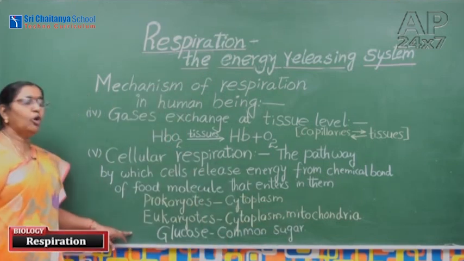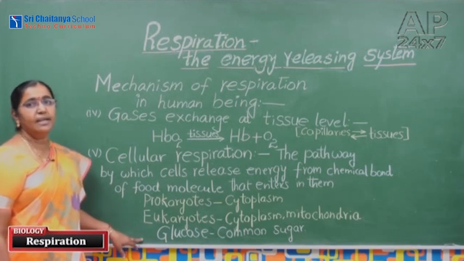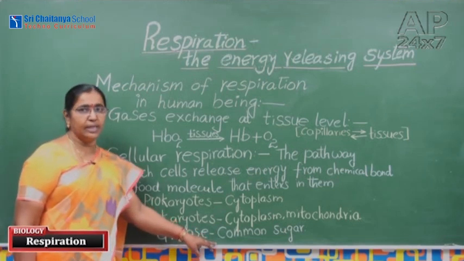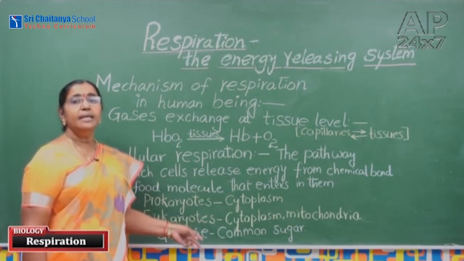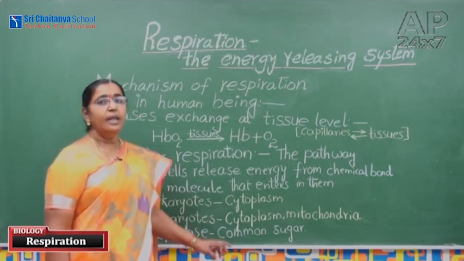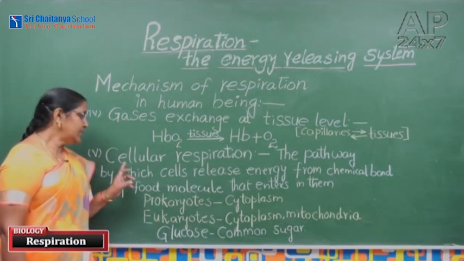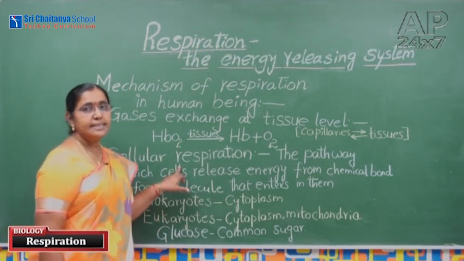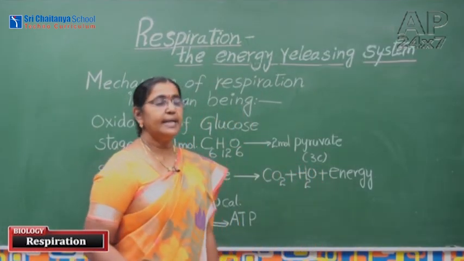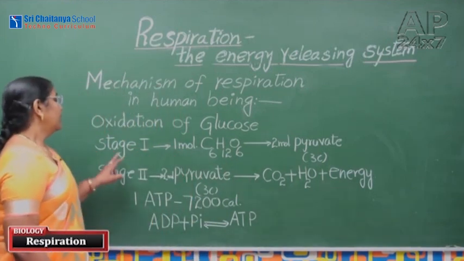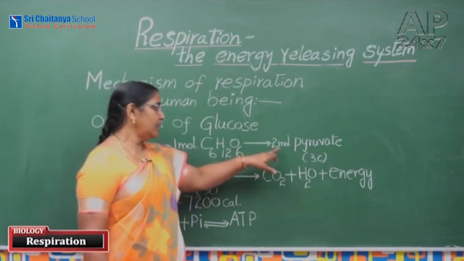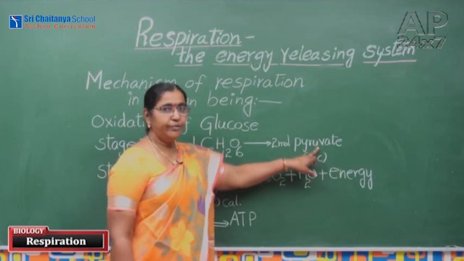Now, what is the common sugar which is oxidized in the cell? Glucose. Glucose is the common sugar which gives energy in plants, animals and microorganisms also. Now, we are discussing how this cellular respiration occurs in the cell. Oxidation of glucose molecule occurs at two stages. One glucose molecule, when it is oxidized, gives two molecules of pyruvate.